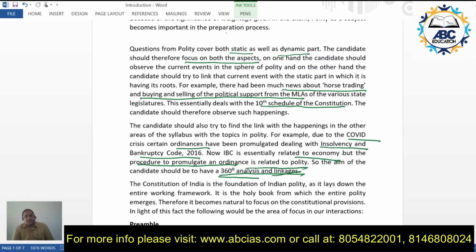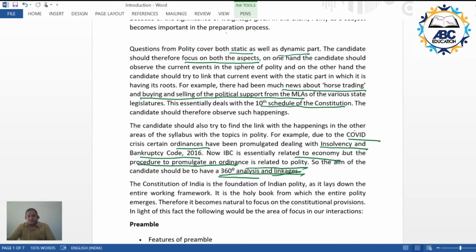Taking another example, big research is happening with respect to the COVID crisis, regarding the medicine for this COVID disease. Medical research and development is essentially related to science and technology. But then again, can one find a link between science and technology and the Constitution or the Indian polity? And the answer is yes.